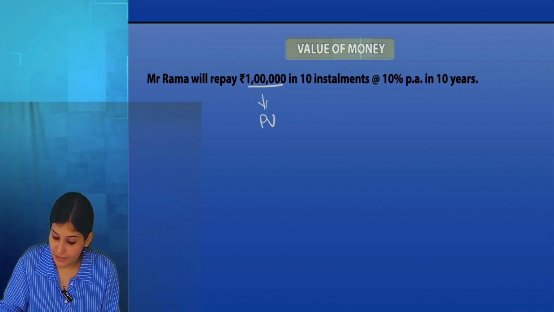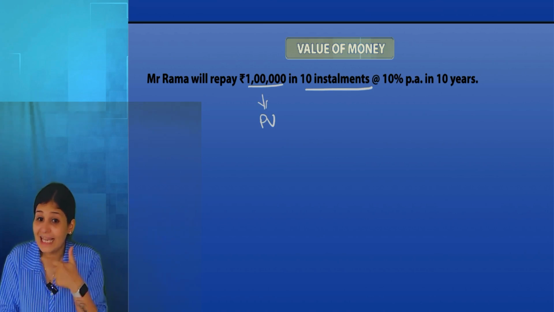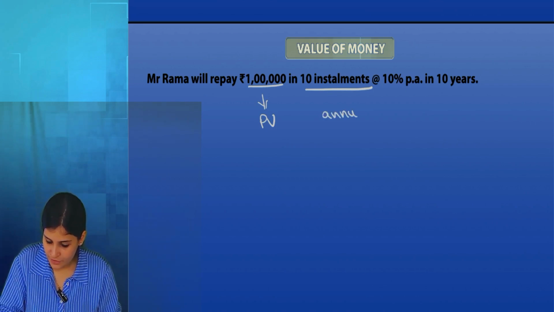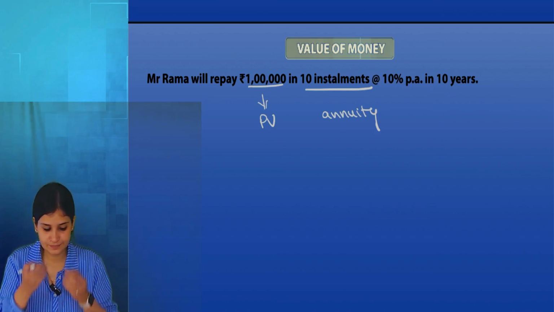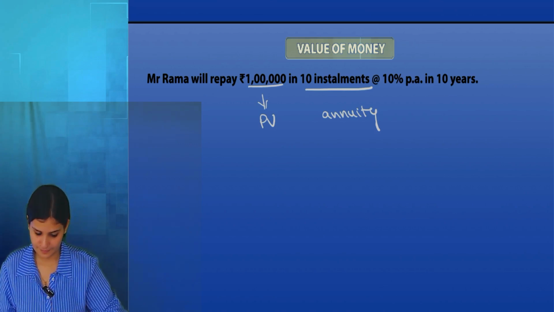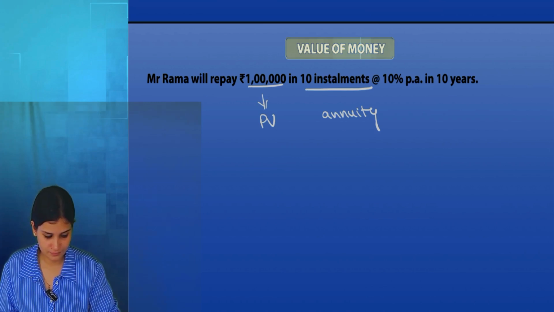And I'm going to return this in installments. That means I'm going to make 10 payments again and again. So this is annuity. So this is a present value annuity question. Online, everybody clear? Yes, ma'am.